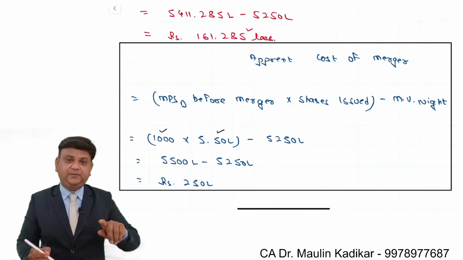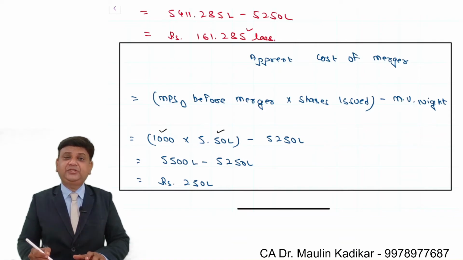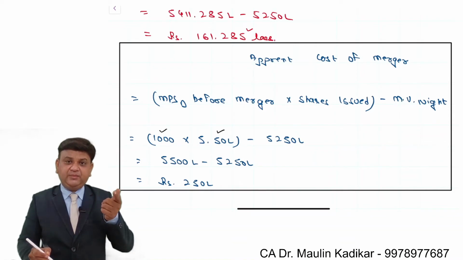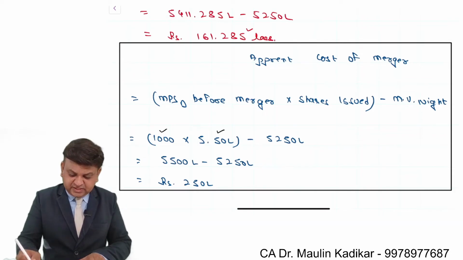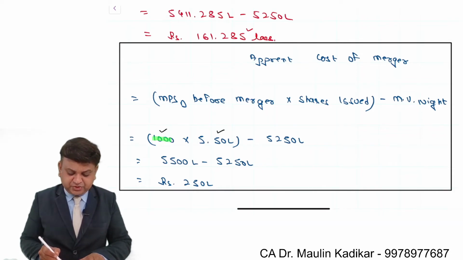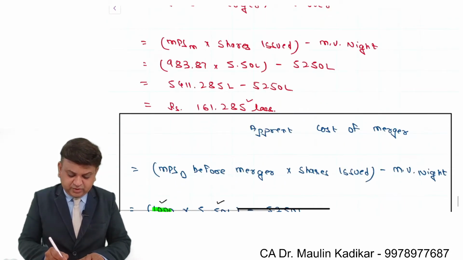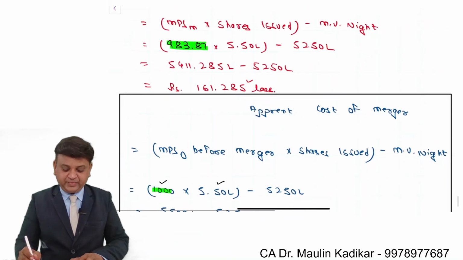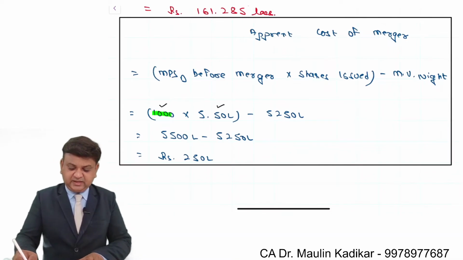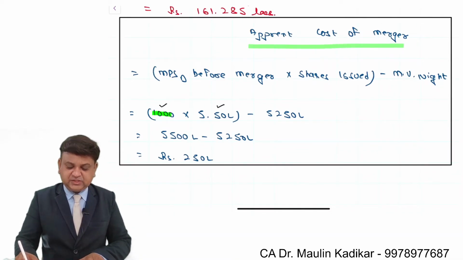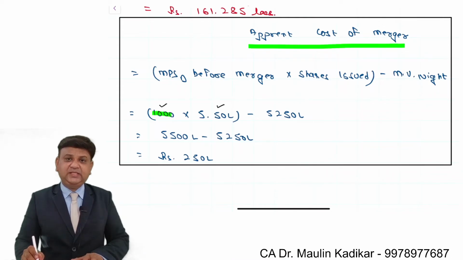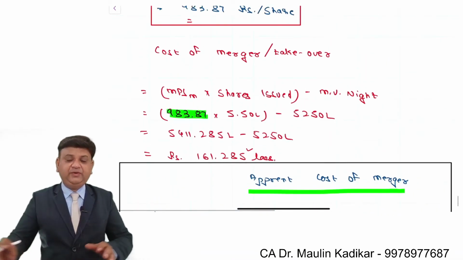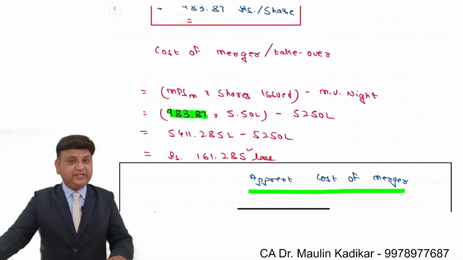But in fact, post merger, when the shareholders of the target company hold the shares of Day Limited, investors are not going to get 1000 rupees per share. The investors are going to get 983.87 rupees per share. That is the reason this apparent cost of the merger is misleading, and that is why we have a difference between the cost of the merger with cash consideration and with shares consideration.